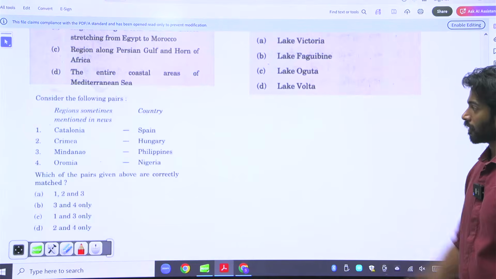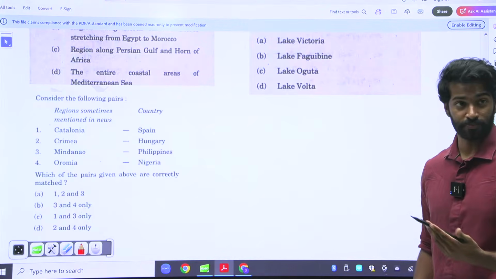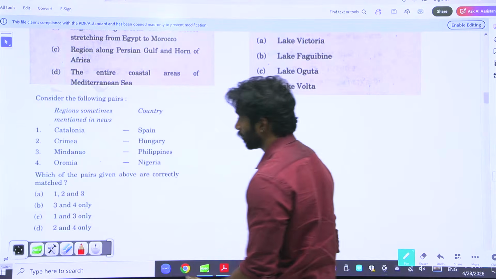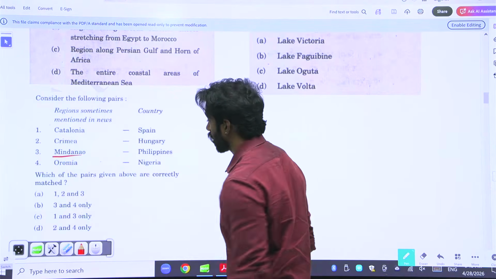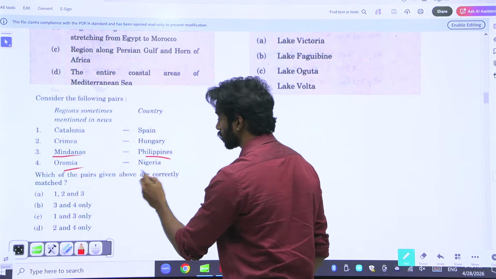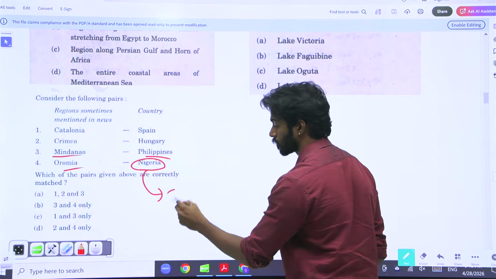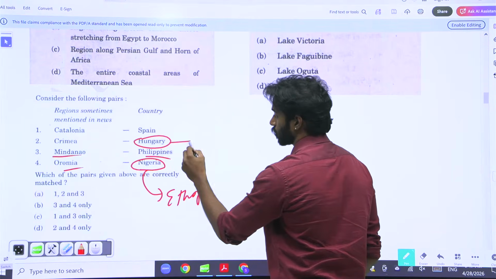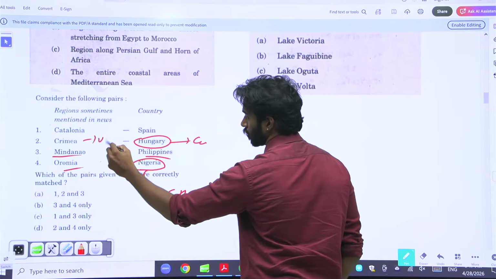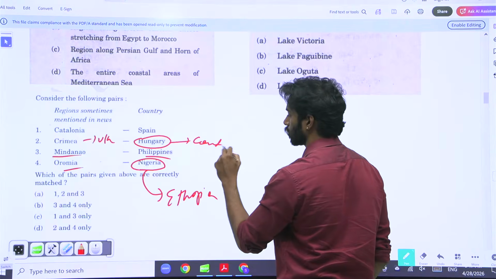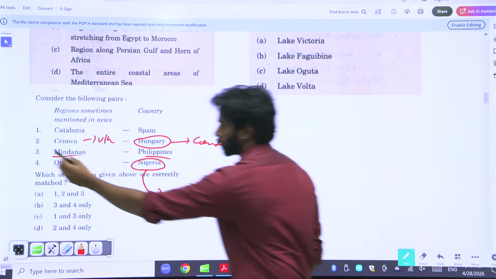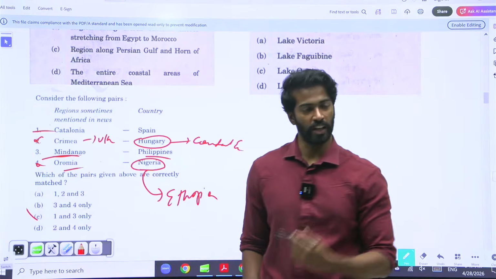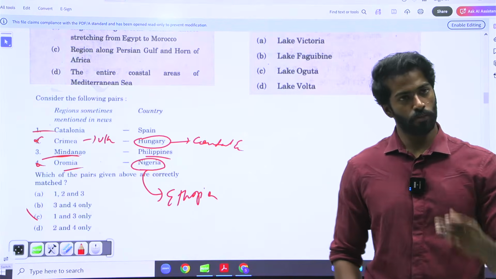Here again, regions sometimes mentioned in news: Catalonia, Spain; Crimea and Hungary; Mindanao and Philippines; and Oromia and Nigeria. Oromia is present in Ethiopia, and Crimea is part of Ukraine, not Central Europe. So these two are totally different. So the answer is 1 and 3 only. Again, very factual. These are the kind of questions UPSC will ask.